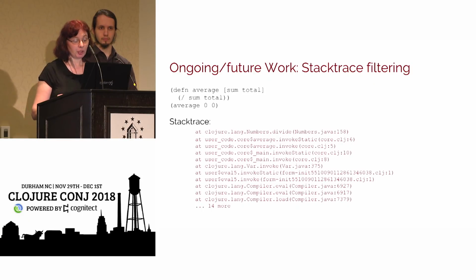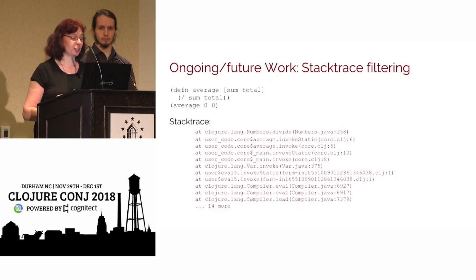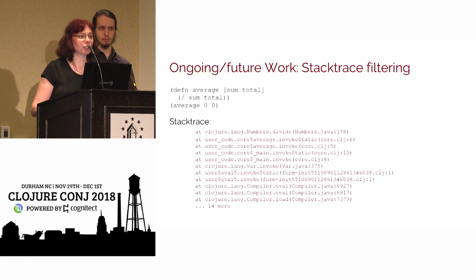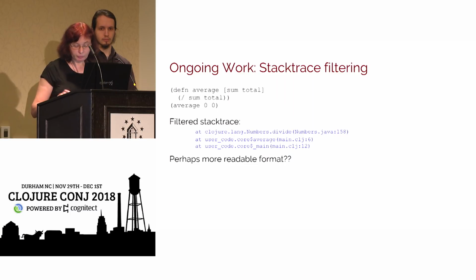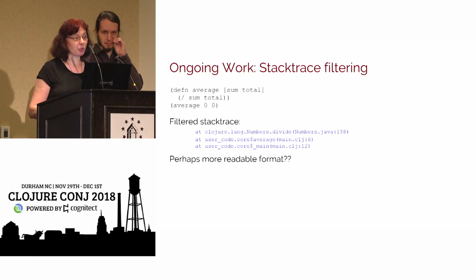So this is what someone would get if they have a function average and they accidentally pass total as 0, so they're dividing by 0. And notice that, first of all, we can't even put the whole thing on the screen because it's huge, and nothing there actually refers to the user code as far as we can see. So something like this would be much easier for beginners to see.